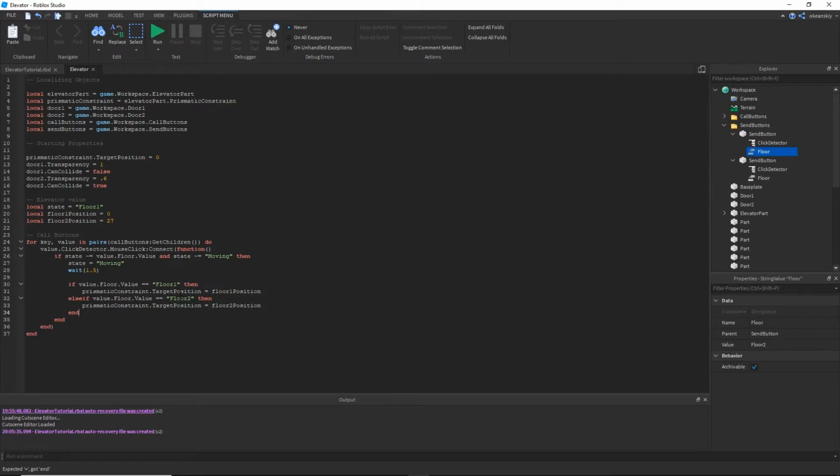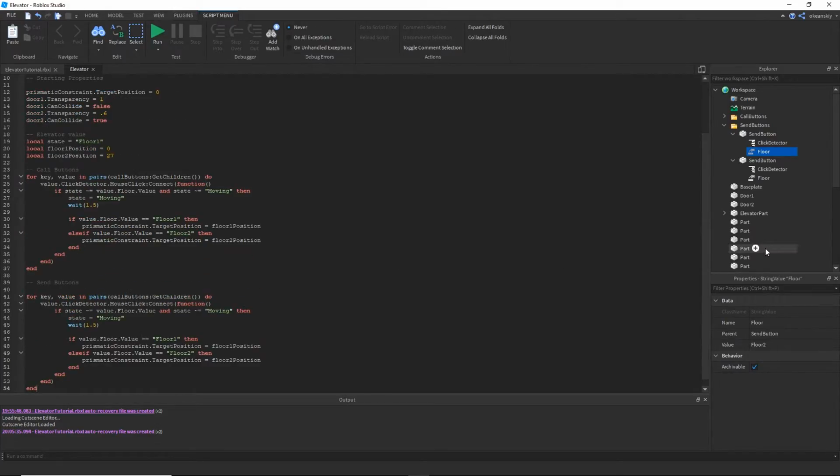So next is the send buttons, which are similar. I'm actually going to go ahead and copy this and paste it here. So right off the bat, the first difference is we're not dealing with the call buttons anymore. We're dealing with the send buttons. And the if statement right off here is we're not looking for a different floor value or if we're not moving.